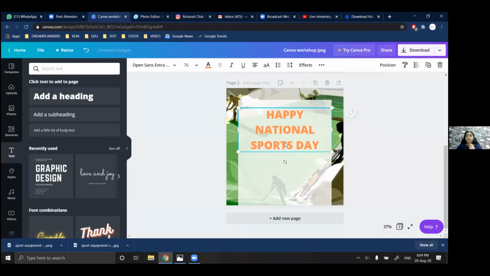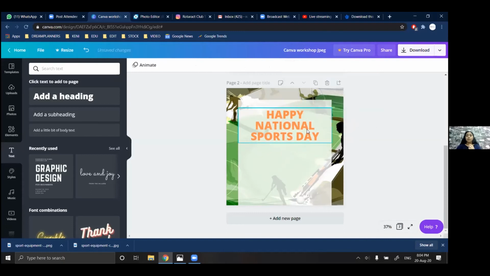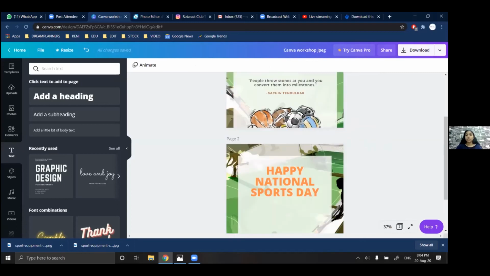Line height is the height between the two lines. So here I want to reduce it, so I'll just go here and increase the height. Say I want it to be 1. Now, as you can see in this particular JPEG, I have reduced the font size of Happy and kept the size for National Sports Day bigger, because I want the attention to go on National Sports Day rather than Happy National Sports Day.